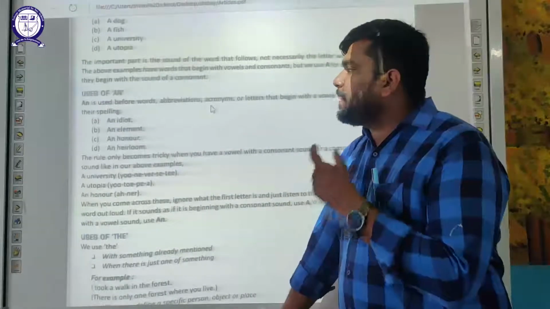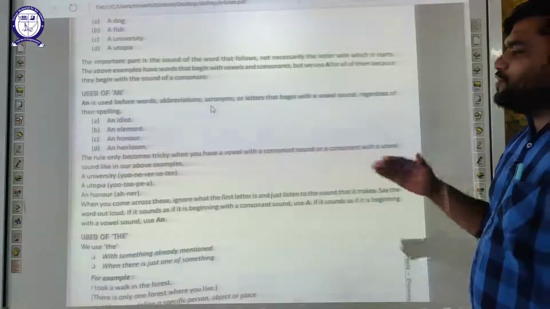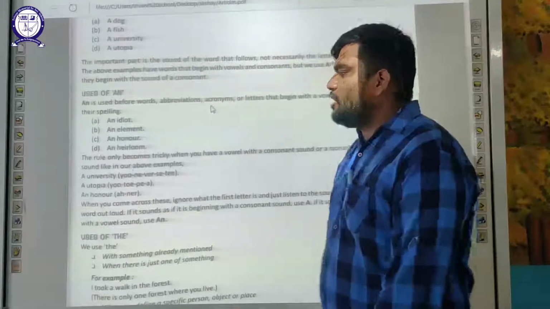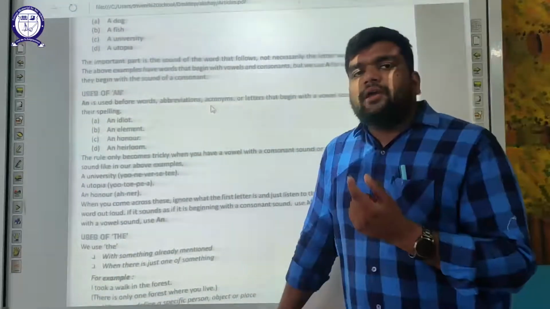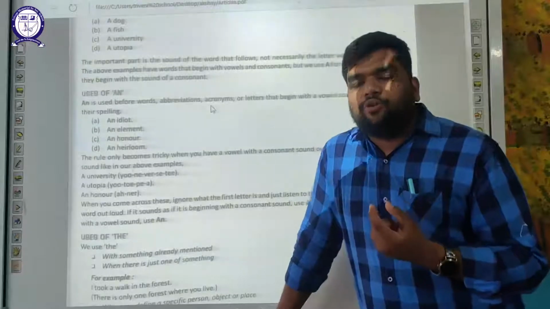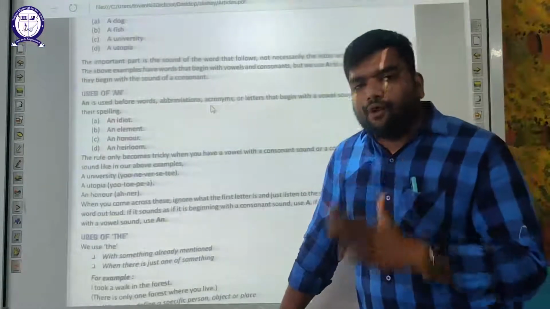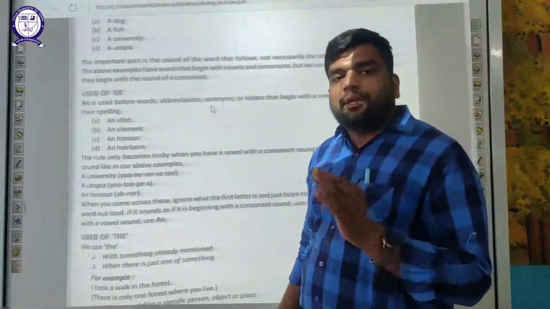A is a vowel sound. Okay, an heirloom. The rule only becomes tricky when you have a vowel with a consonant sound or a consonant with a vowel sound. That means you just need to read the word, and if you get the sound of a vowel, you need to write down an. And if you are not getting the sound of a vowel, you are getting the sound of a consonant, just simply write down a.